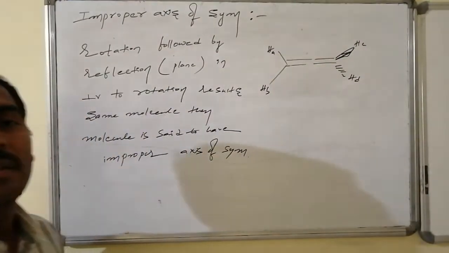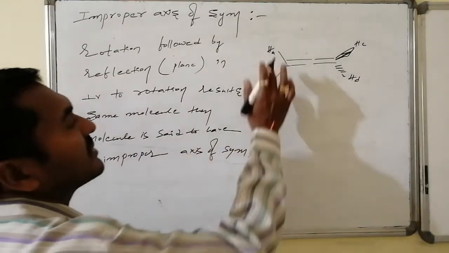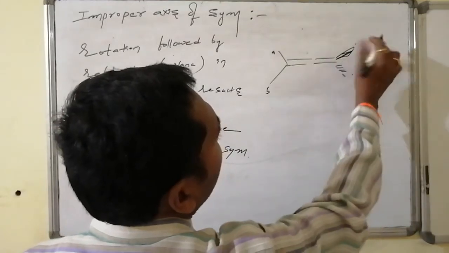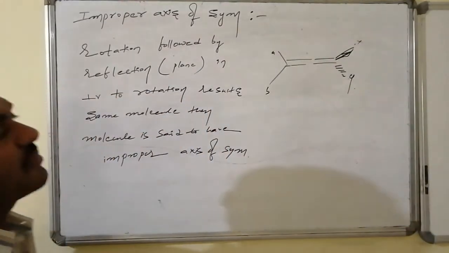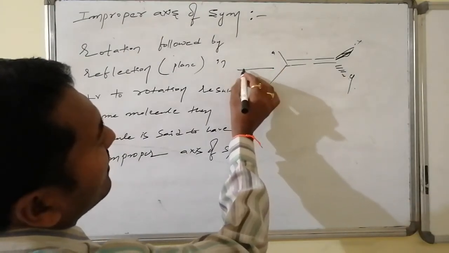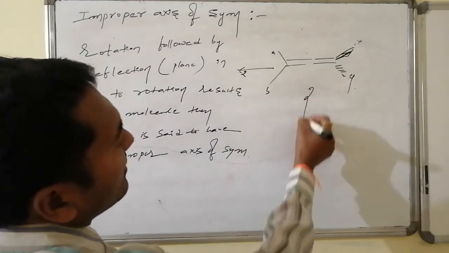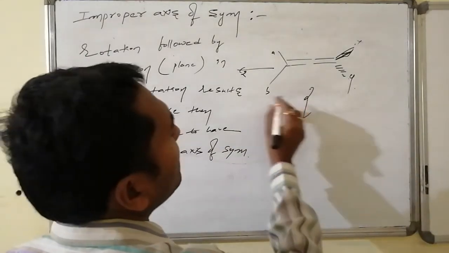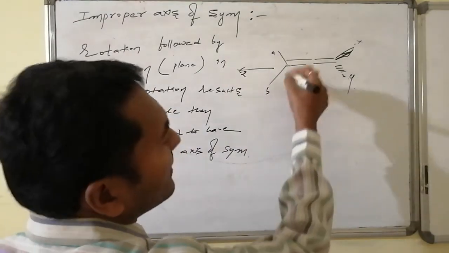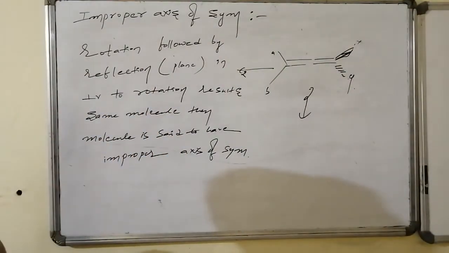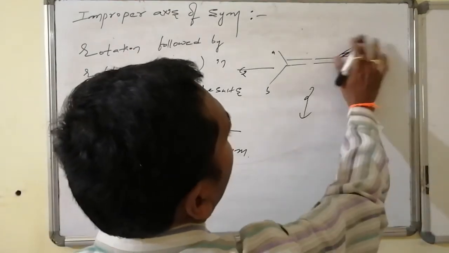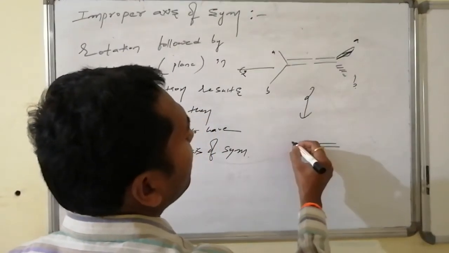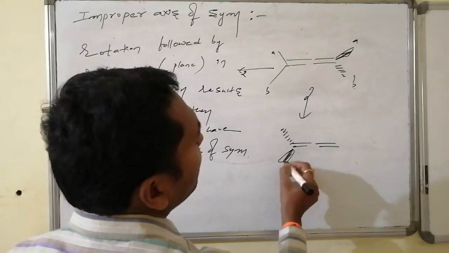All have different connectivities; otherwise, I can say one end has A and B, and the other has X and Y. For this molecule, in this direction, I am applying a C4 rotation. C4 means the molecule is rotated by 90 degrees, and after rotating, this one goes down and this one goes up.